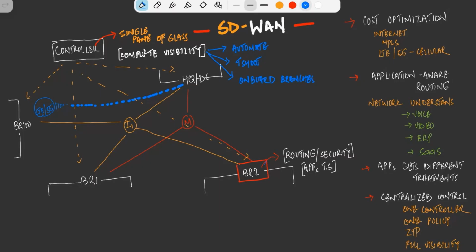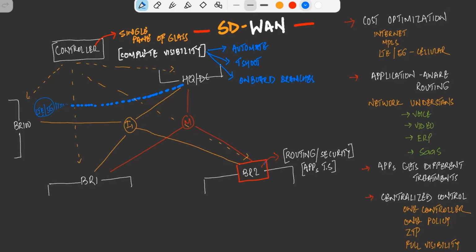Controller will be able to automate that device, for example from a configuration perspective, right? It will push the configuration, and the device is up and running. Once the device is up and running, your LAN is there, you have routes. We will have a separate control plane and data plane. As a result, the control plane will advertise those routes automatically to everyone. And once we have the routes all across the branches and headquarters, then we can build the data plane.